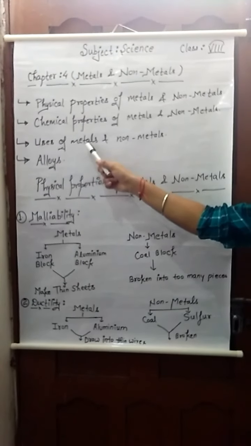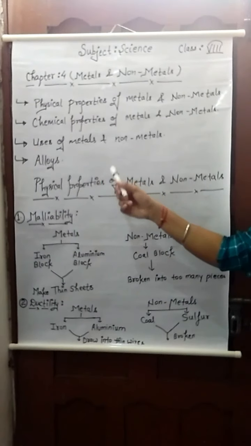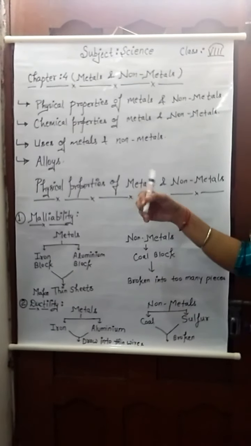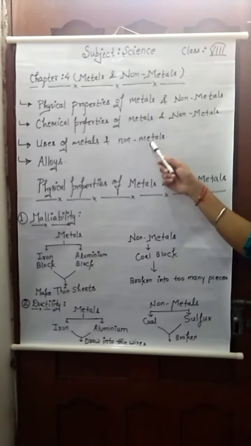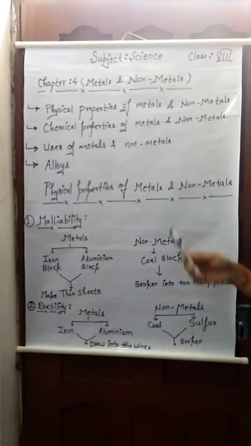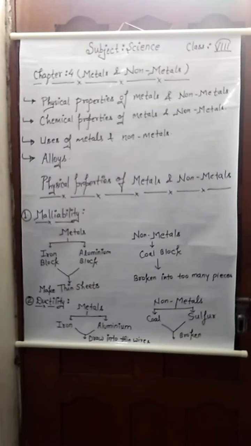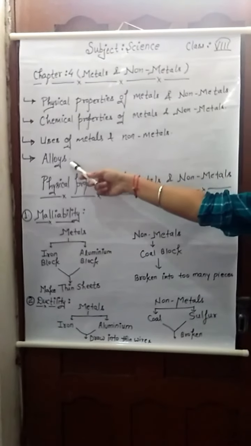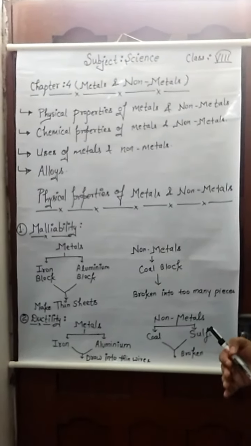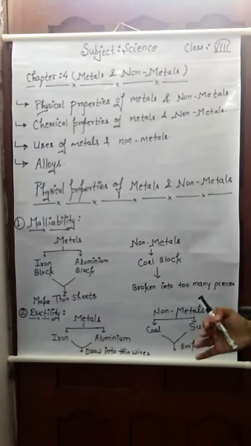Uses of metals and non-metals. Uses of metals are in jewelry, thermometers, utensils, etc. Uses of non-metals: a big example of a non-metal use is taking a breath. Without breath we cannot survive. Last one is alloy. What is an alloy? It is a mixture of two or more metals or non-metals.